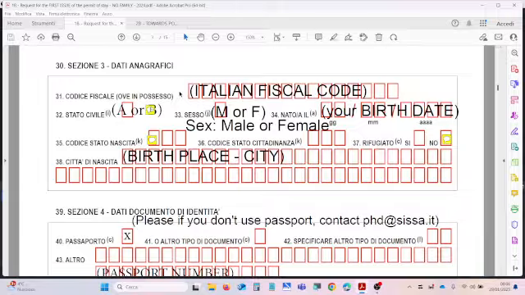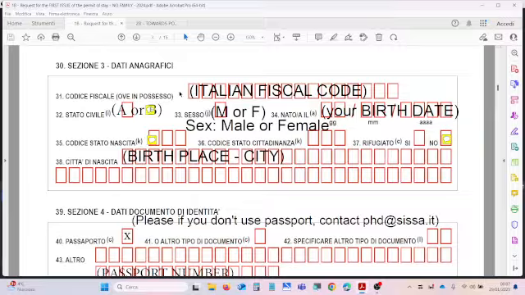If you don't know, the Italian fiscal code is a code that you can receive from the Agenzia delle Entrate, or you can also ask when you are in the embassy or in the consulate for your visa request.